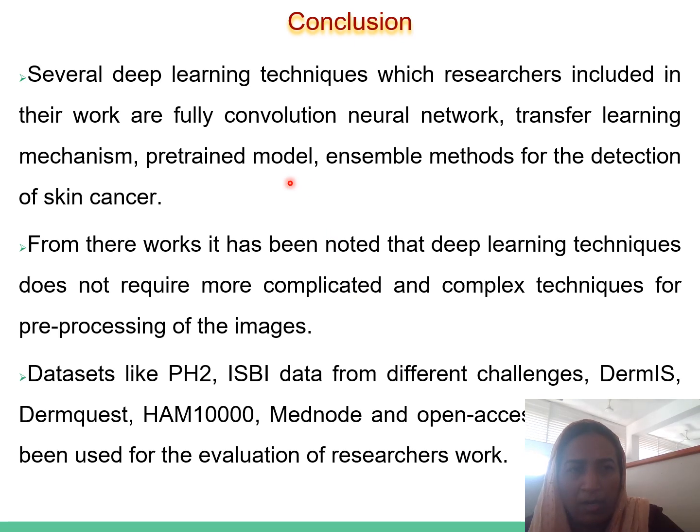In the conclusion part, several deep learning techniques which researchers included in their work are fully convolutional neural networks, transfer learning mechanism, pre-trained models, and ensemble methods for detection of skin cancer. From their work, it has been noted that deep learning techniques do not require more complicated and complex techniques for the pre-processing of the image. Datasets they used are PH2, ISBI data from the different challenges, DermIS, DermQuest, HAM10000, MedNode, and open access datasets used by the researchers.